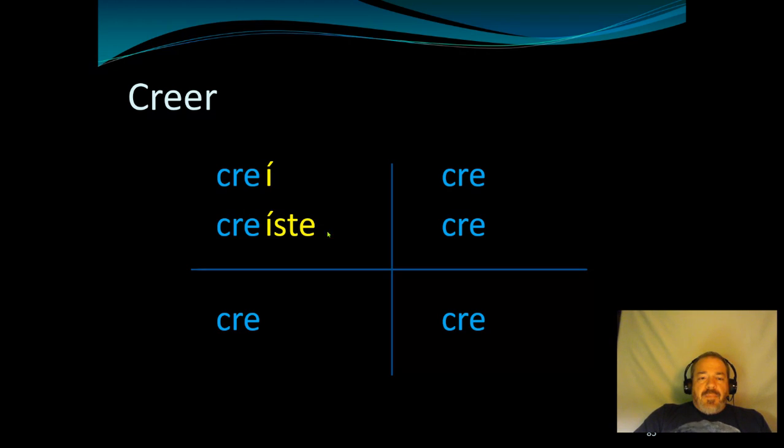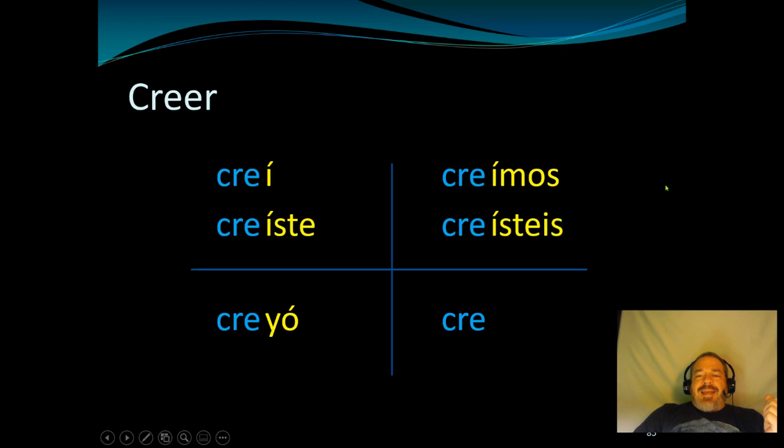Creíste. And then in the third person, instead of í, we're going to say yó. And this basically shortens this word into two syllables. Instead of saying creió, it's creyó. And that's why we do that Y-O accent. Two syllables. Nosotros creímos. We normally don't have an accent mark here, but we do now. Vosotros creísteis. We normally don't have one, but we do have an accent mark on the I. And then lastly, we don't have an accent mark on creyeron, but we're just going to spell it with a Y. Creyeron.